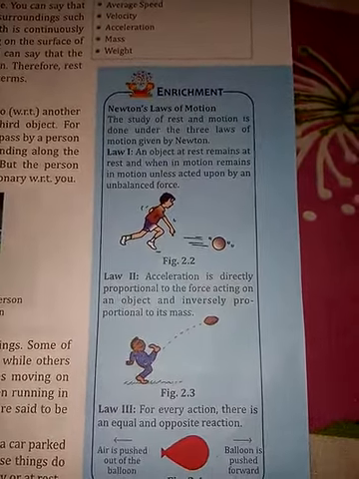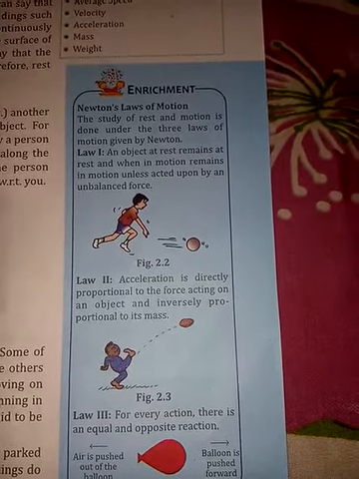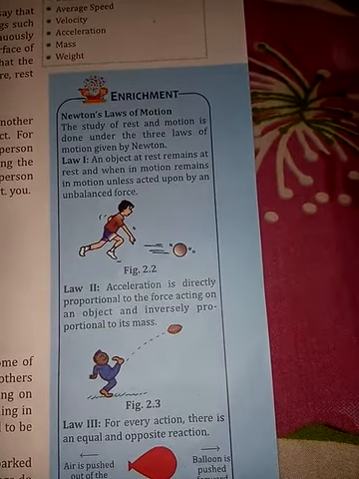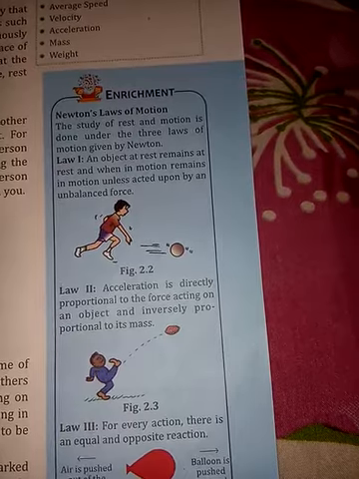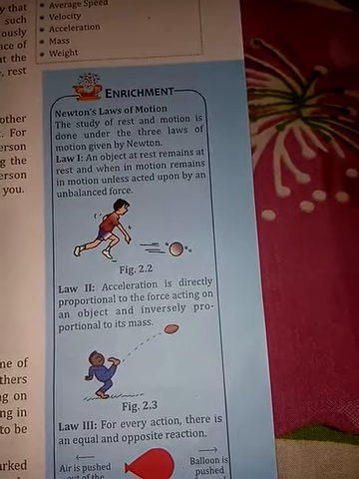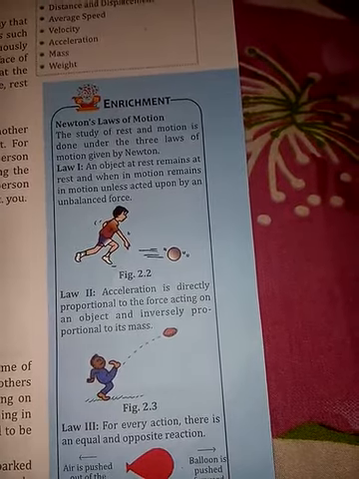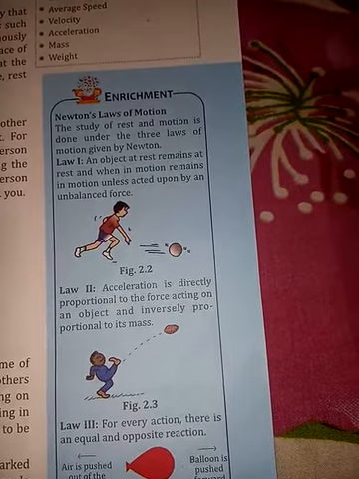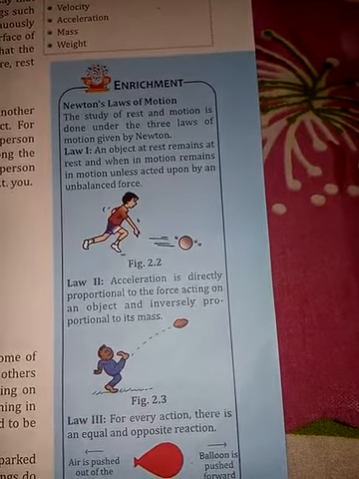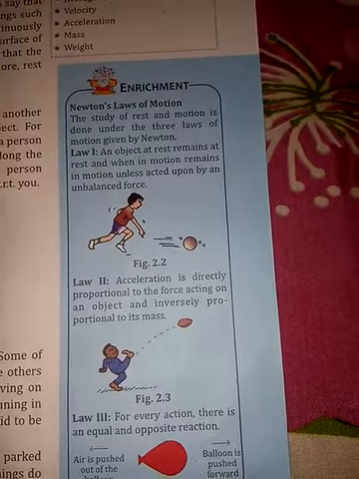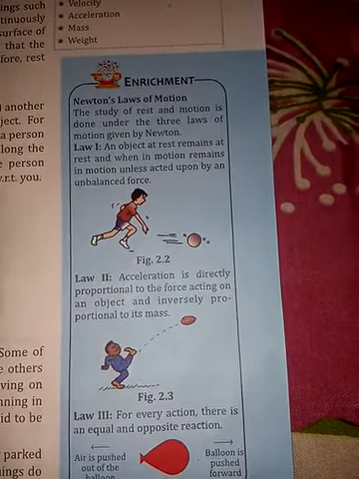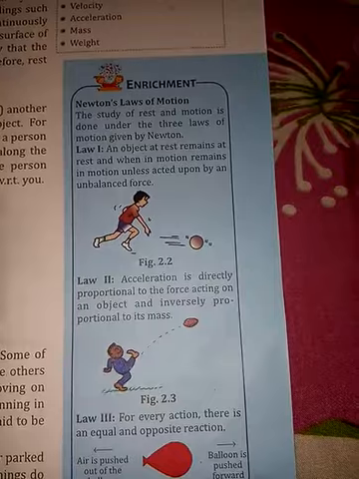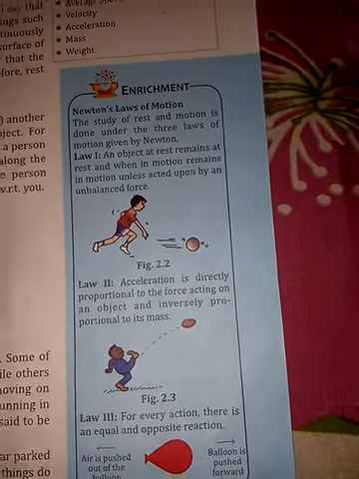Second law: acceleration is directly proportional to the force acting on an object and inversely proportional to its mass. For example, when you accelerate your cycle, you have to apply more force. But imagine, with the same force, can you accelerate a car? Maybe not, because the mass is more, right? Which means if mass is more, then more force is required to accelerate. If mass is less, then less force is required to accelerate.